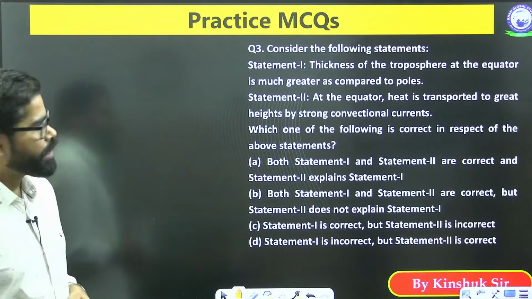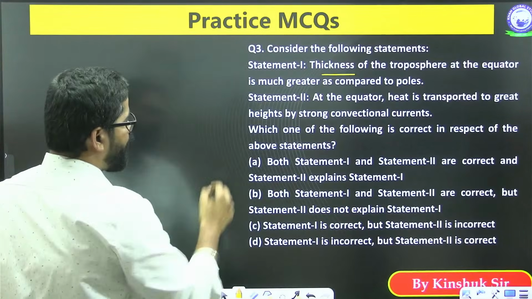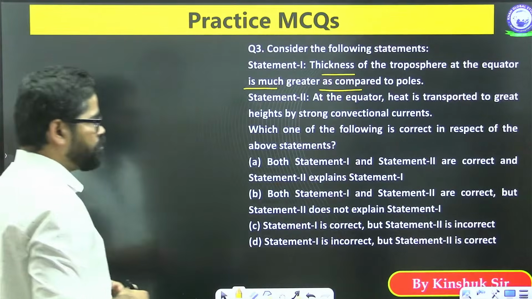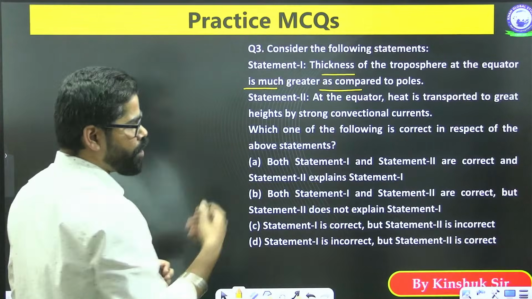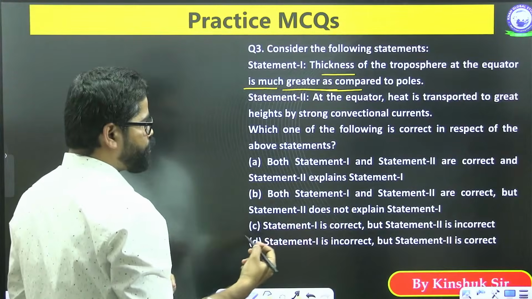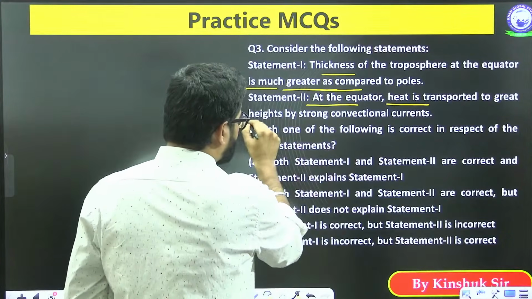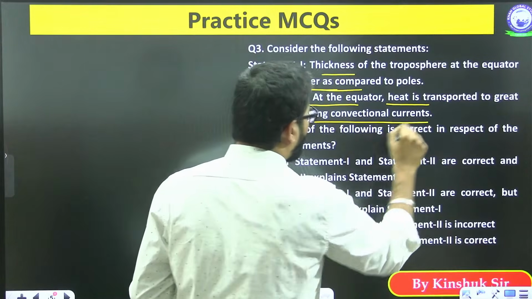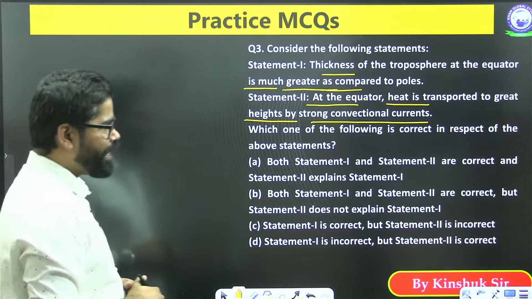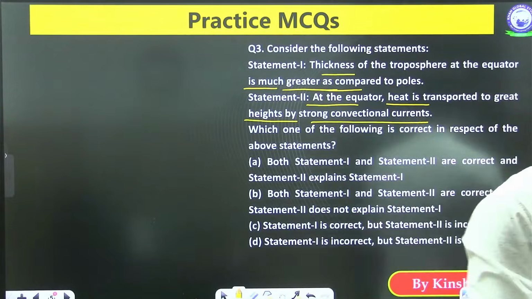Now, the third portion. The thickness of the troposphere at the equator is much greater as compared to poles. At the equator, heat is transported to great heights by strong convectional currents.